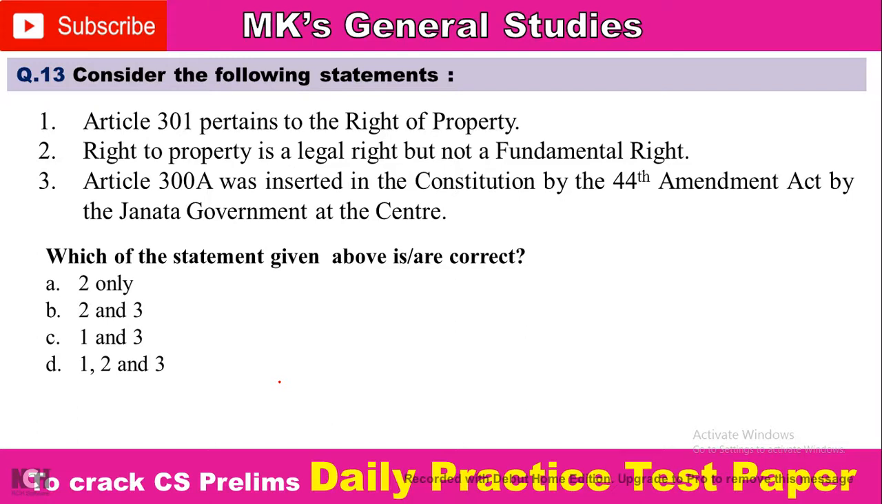Next question: consider the following statements. 1, Article 301 pertains to the right of property. 2, the right to property is a legal right but not a fundamental right. 3, Article 300A was inserted in the Constitution by the 44th Amendment Act by the Janata government at the Centre. Which of the statements given above is/are correct? Option A, 2 only; option B, 2 and 3 only; option C, 1 and 3 only; option D, 1, 2 and 3. So comment your answer. Very important question.